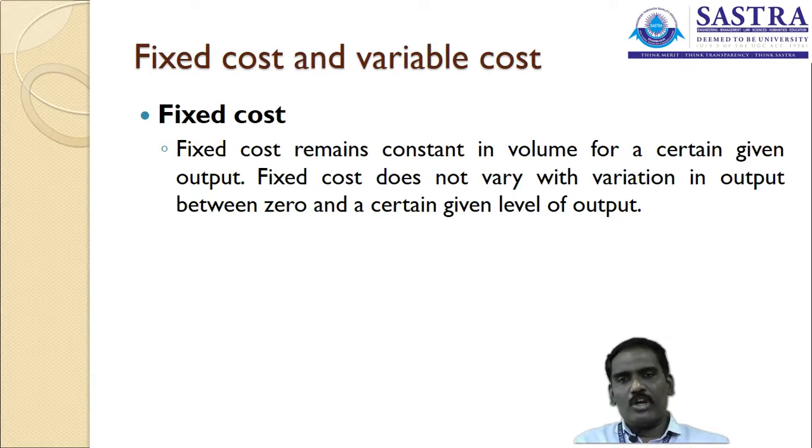It means if I use the maximum capacity of 1000 units, per unit I need to pay 10 rupees. But instead of 1000 units, if I use only 100 units, again that remains constant, 10,000 rupees I am going to spend. So the fixed cost is constant in value at a certain given level of output.